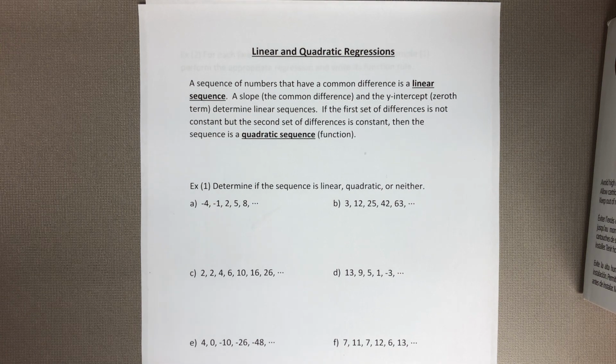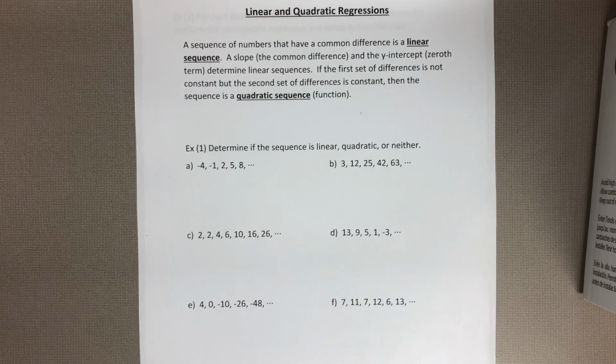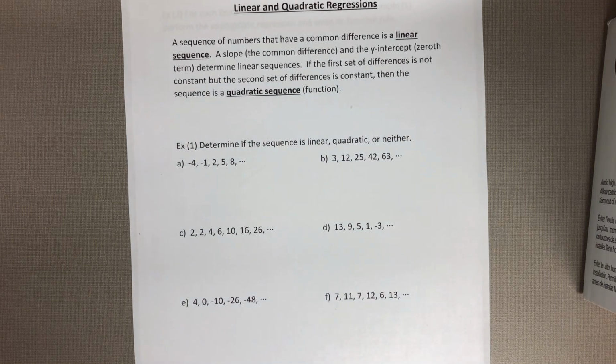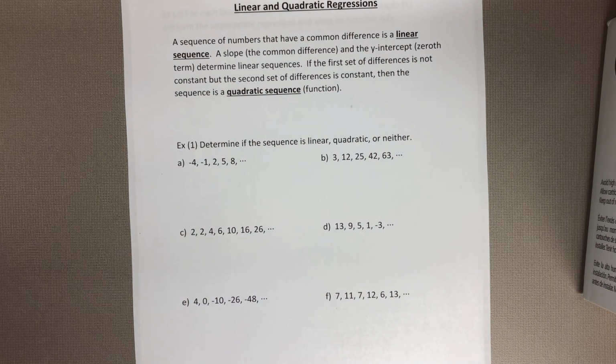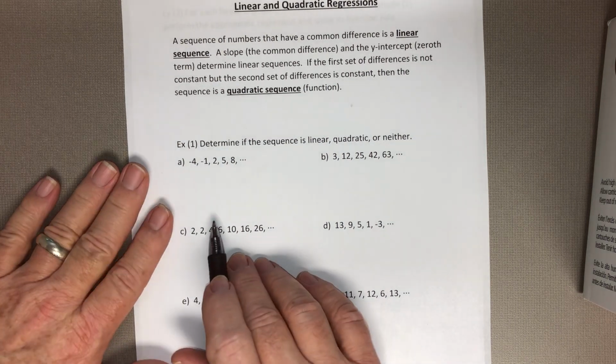If the first set of differences is not constant or the same, but the second set of differences is constant or the same, then the sequence is a quadratic sequence or a function. All right, now let's go through and determine if some sequences are linear, quadratic, or neither, because they could be one of the three. All right, let's start with this first one.